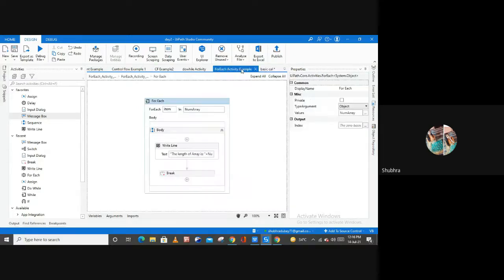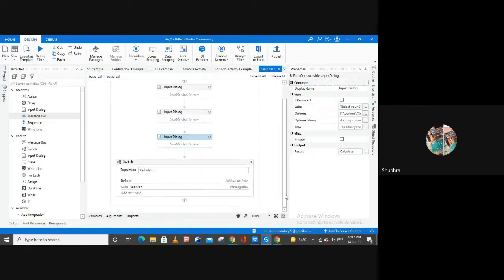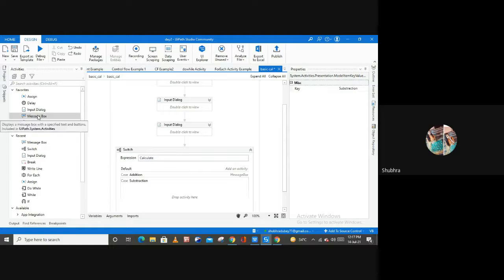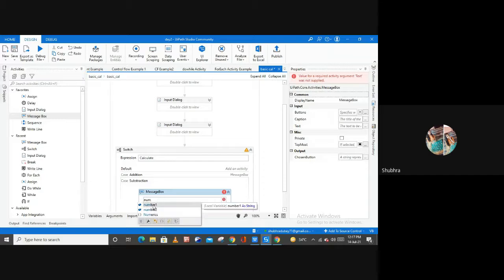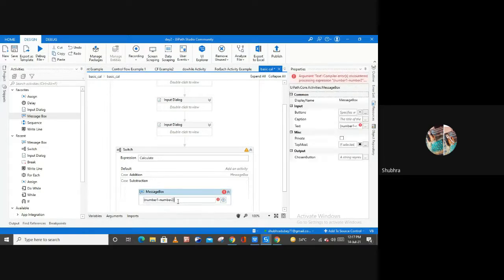Let me go back. Let me create one more case here. Case 2 is for the subtraction, and inside of this case let me use another message box activity, and simply we can type number 1 minus number 2. Close this bracket and then dot toString.